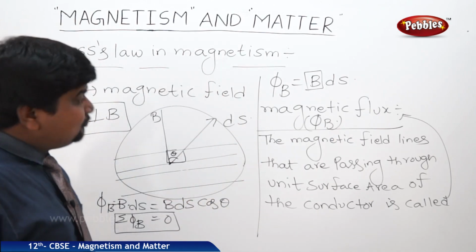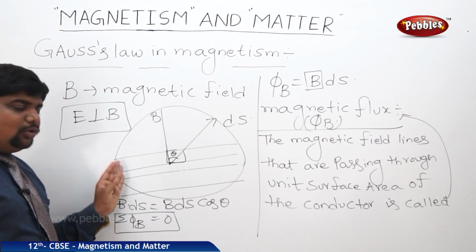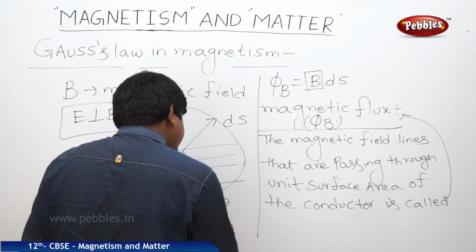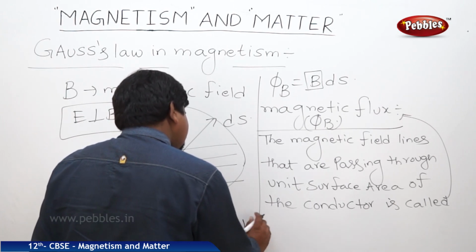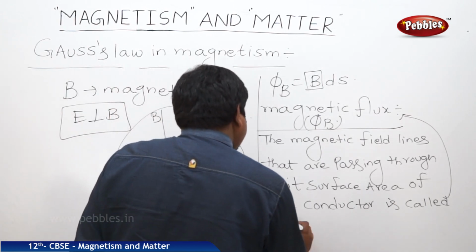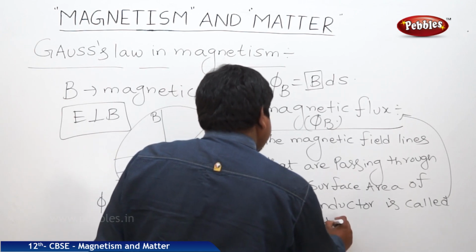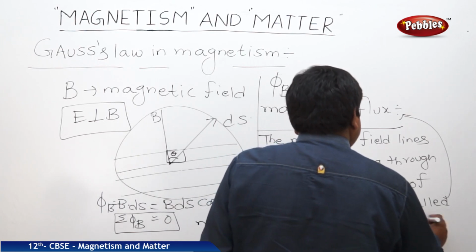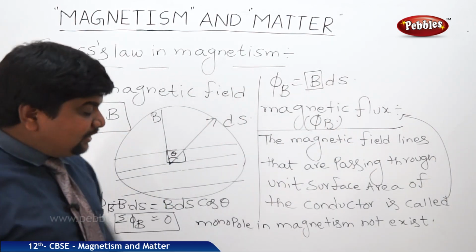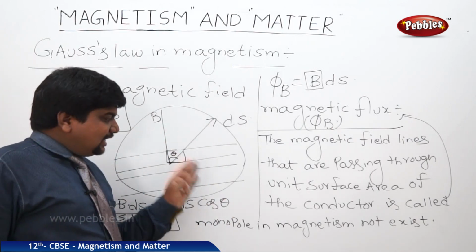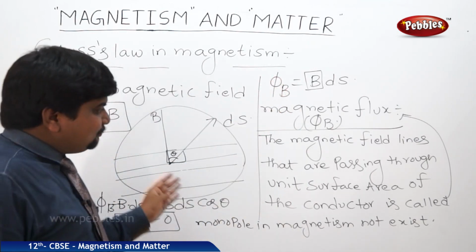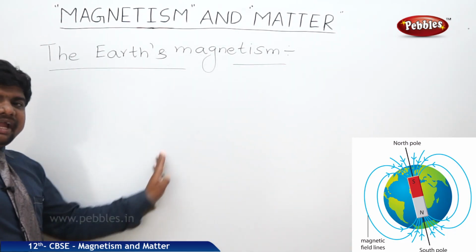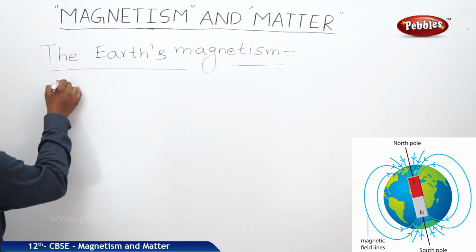With this concept, Mr. Gauss proved that monopoles in magnetism do not exist. But in case of electric fields, a monopole exists until and unless an opposite charge is placed at a finite distance. Now we will discuss the Earth's magnetism, meaning the magnetic behavior of the Earth.